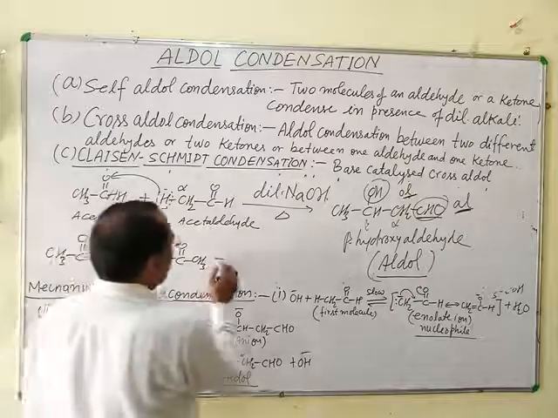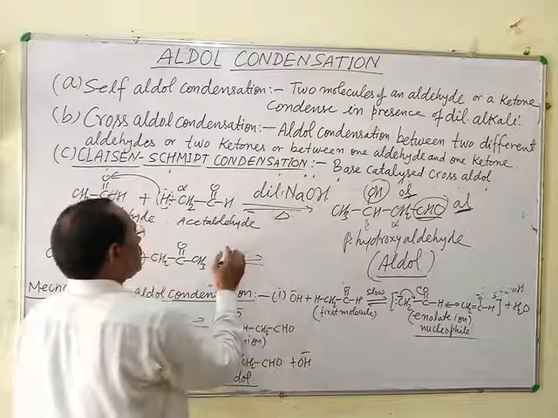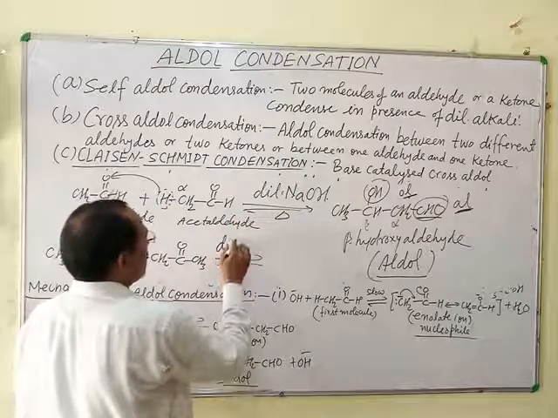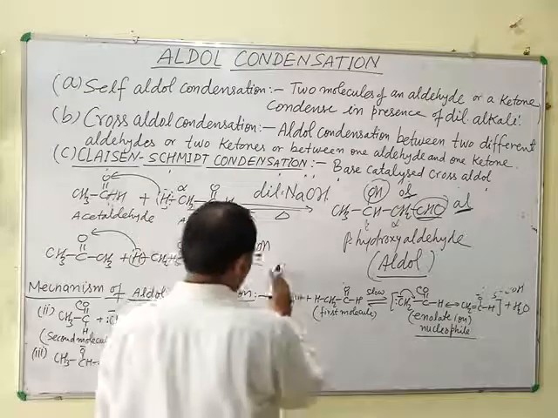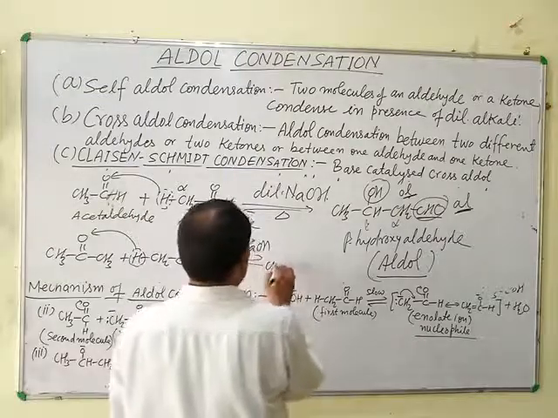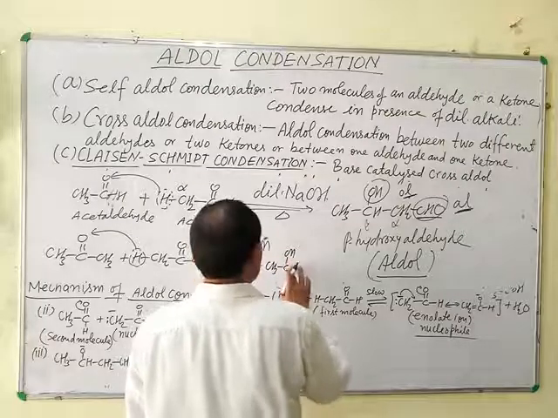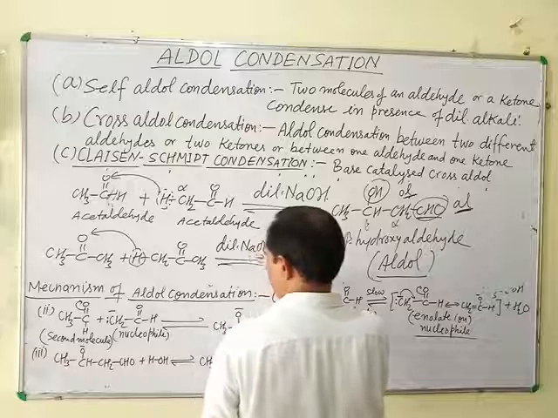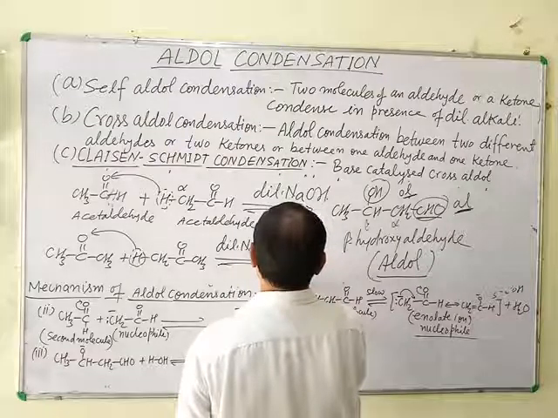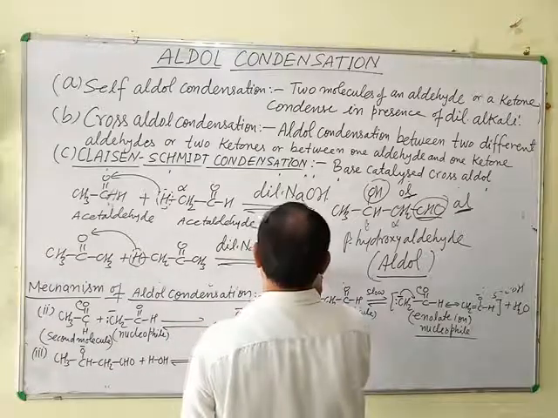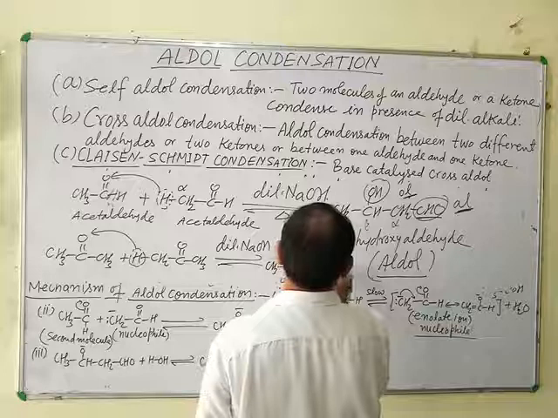The reaction is reversible. In the presence of dilute NaOH it gives the ketone CH3 C(OH) CH2 COCH3.